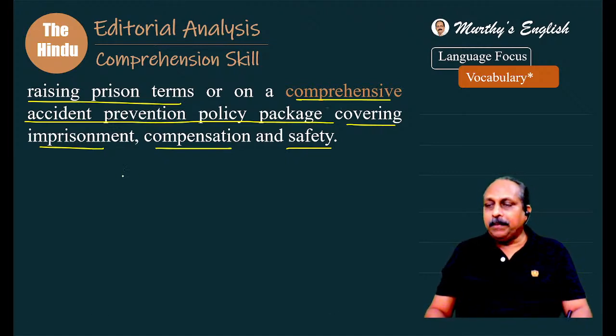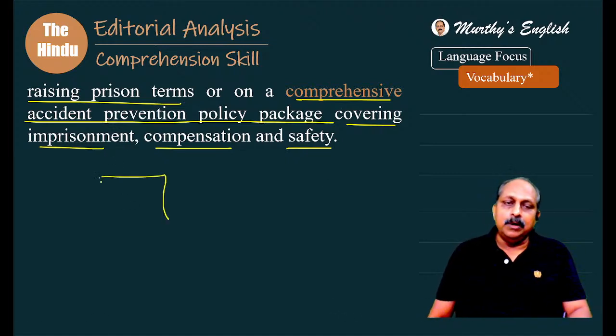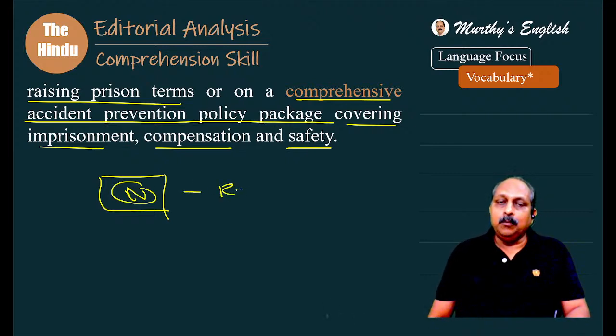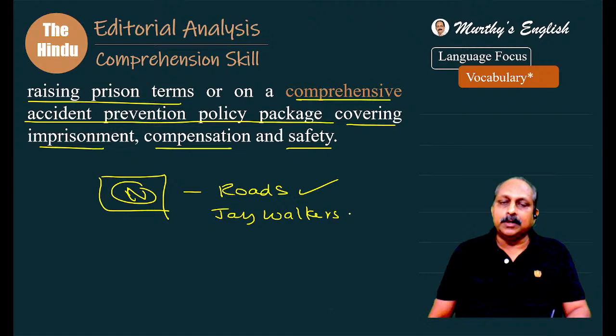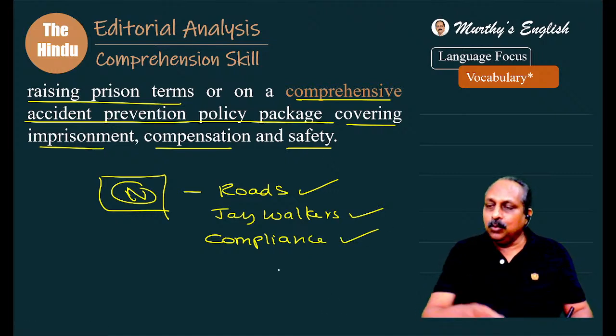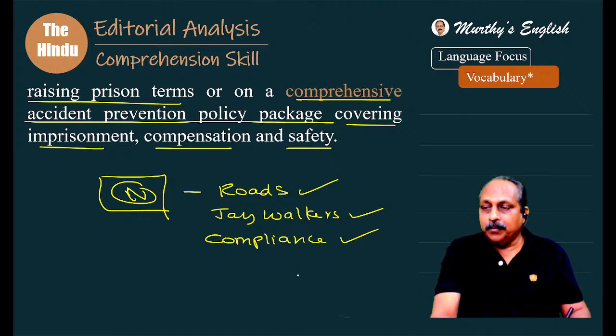When can you raise the present terms? If everything is normal. What is a normal condition? Roads are very good, infrastructure is very good, no jaywalkers, everyone follows the traffic rules while walking and driving, and 100% compliance when it comes to following the rules while driving. Obviously, then you can blame the driver.